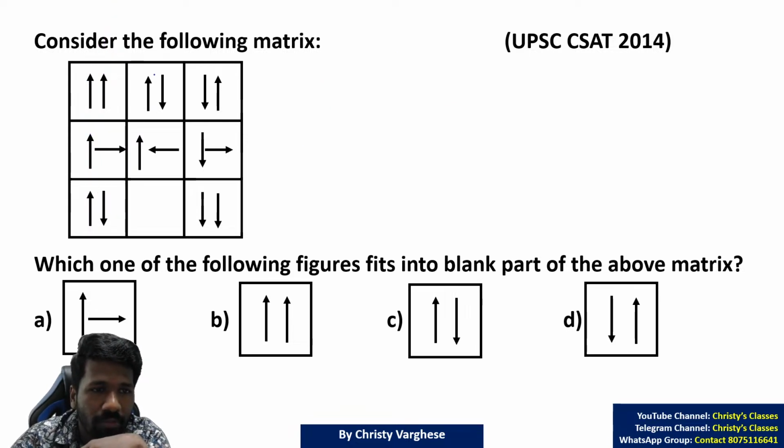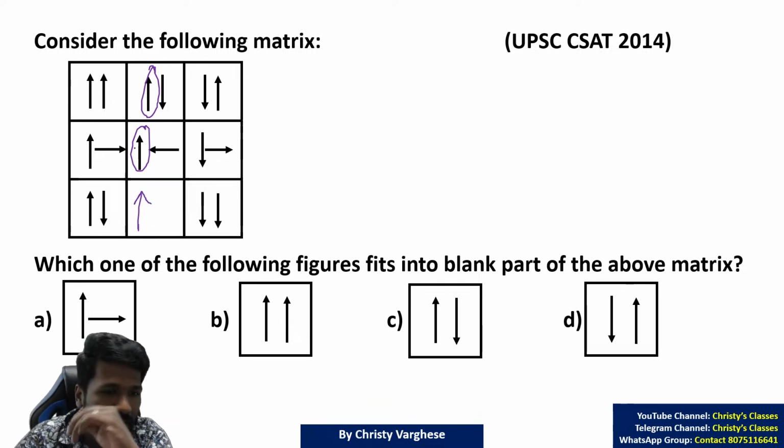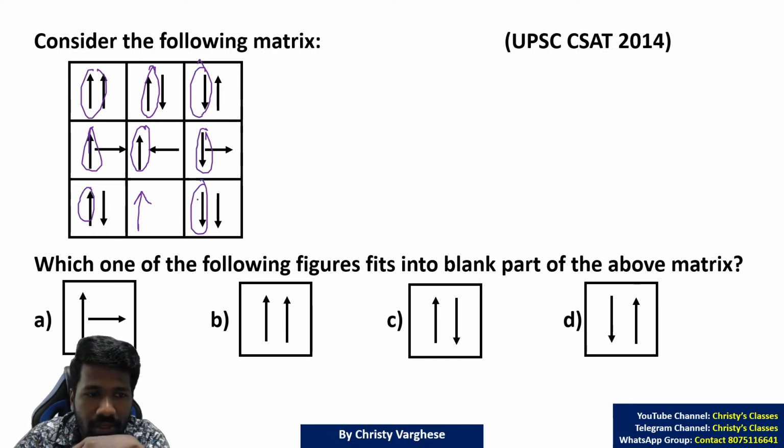Now the second column, this one. So the third image also, the first part will be the same, like this. Or in the third column also you can see the same thing. It is not changing. And you can use elimination to eliminate option D because that says this is upside down.